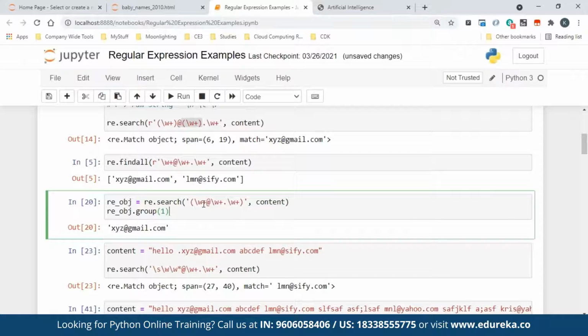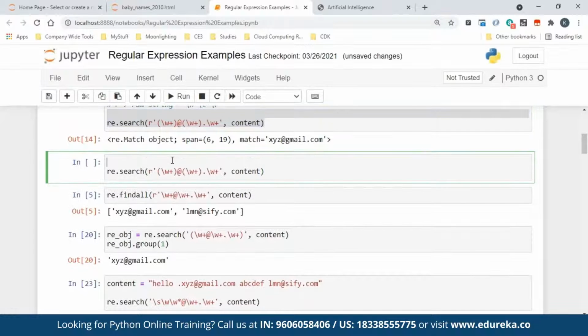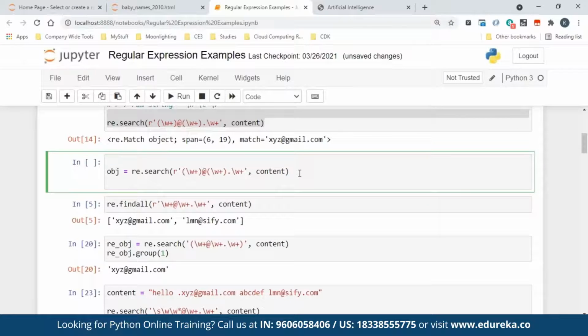Now if you want to get the same thing here, let me put it in a variable, just put it as object, and this object will have the matches.